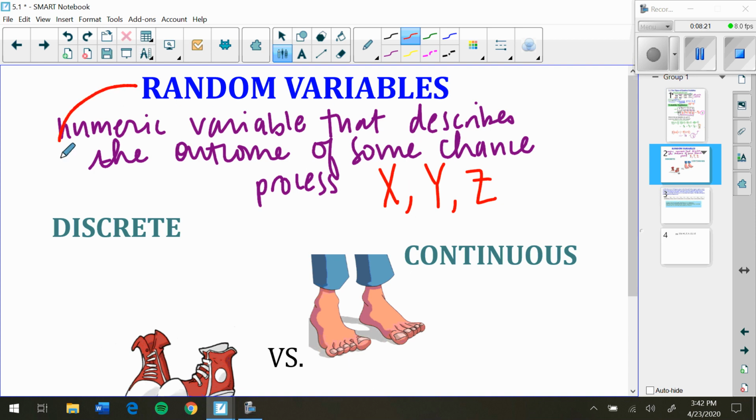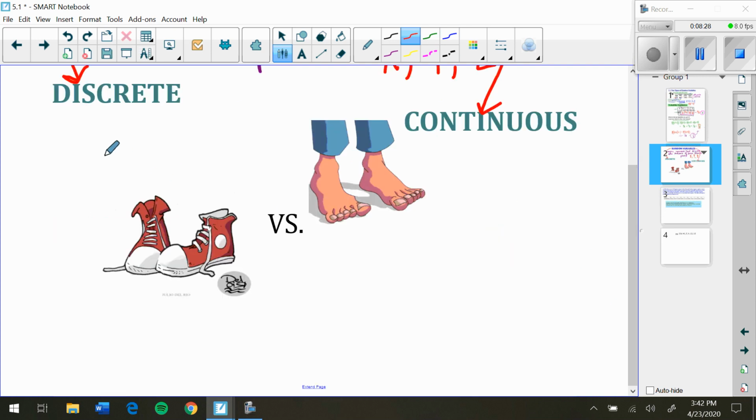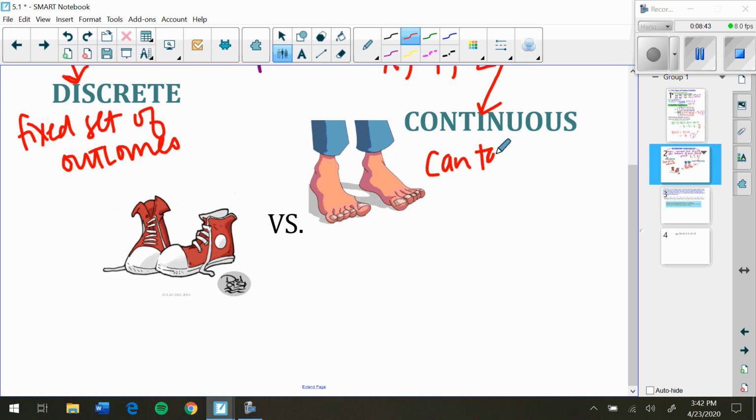Random variables have 2 different kinds. They have discrete and continuous. So a discrete random variable is a fixed set of outcomes, which I'll come back to in a moment. And a continuous random variable can take any value in an interval.